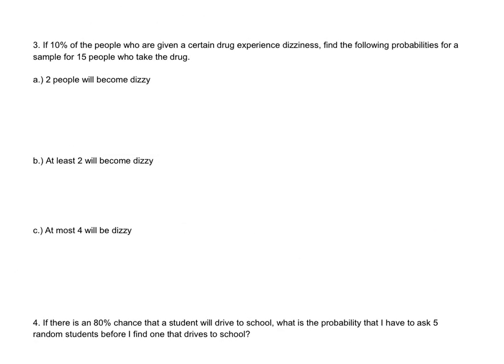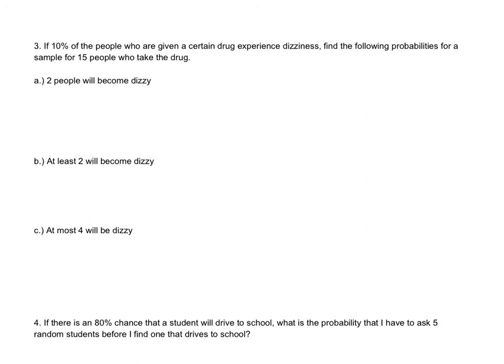So next we're going to take a look at the binomial and geometric distributions of Chapter 6. So if 10% of the people who are given a certain drug experience dizziness, find the probabilities for a sample of 15 people who take the drug. So we want to find the probability that 2 people will become dizzy. So this is going to be an example of a binomial distribution, because we're trying to find the probability of R successes in N trials. And specifically, we're trying to find the probability of 2 successes in 15 trials.